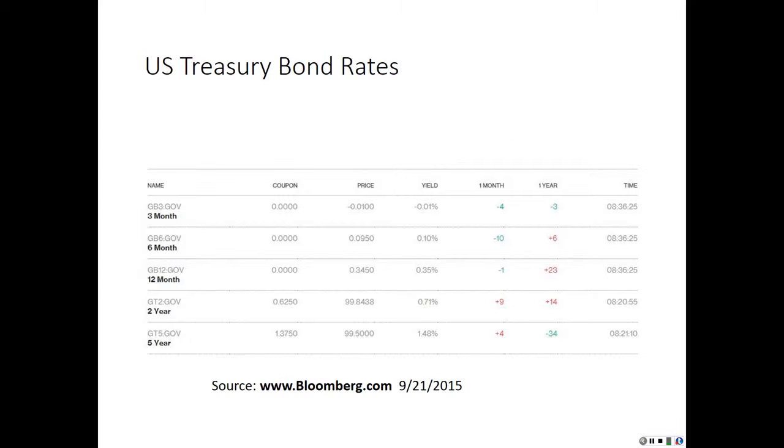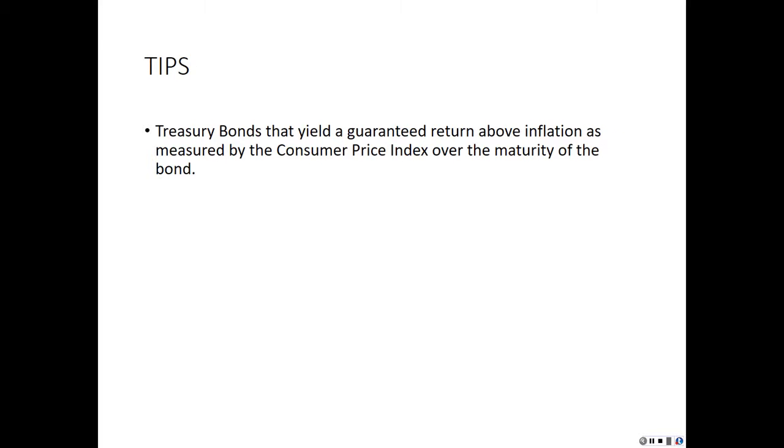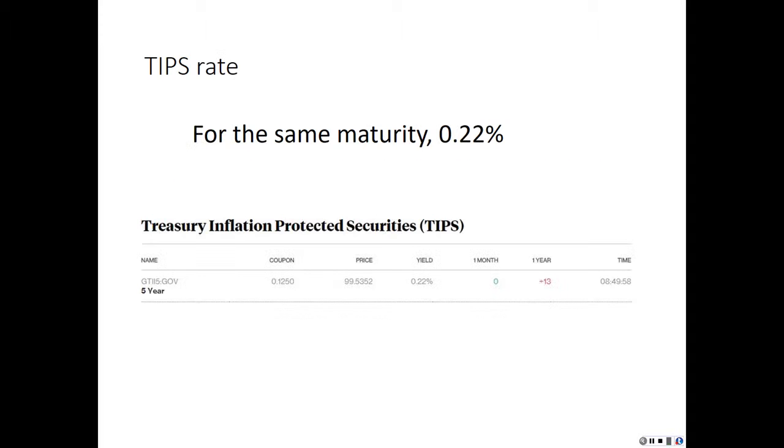Let's say that the 5-year government Treasury note has a yield of 1.48%. At the same time as regular Treasury notes, we also have traded in the market TIPS, which are Treasury bonds that yield a guaranteed return above inflation as measured by the Consumer Price Index over the maturity of the bond. On the same date, the yield on the 5-year TIPS note was 0.22%.